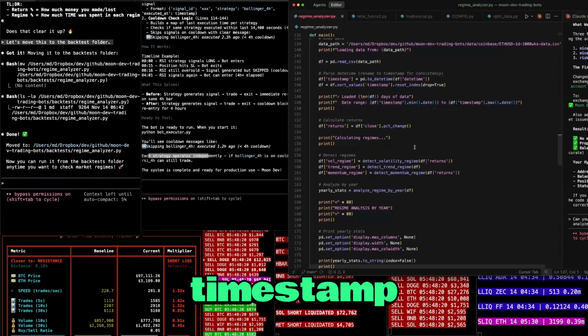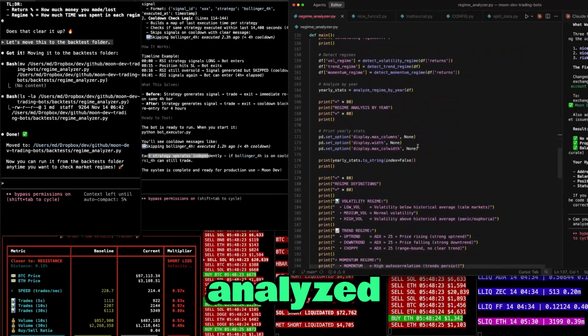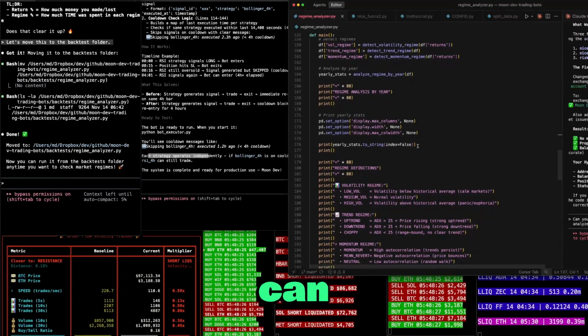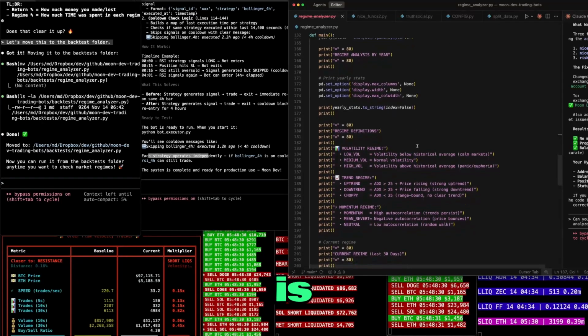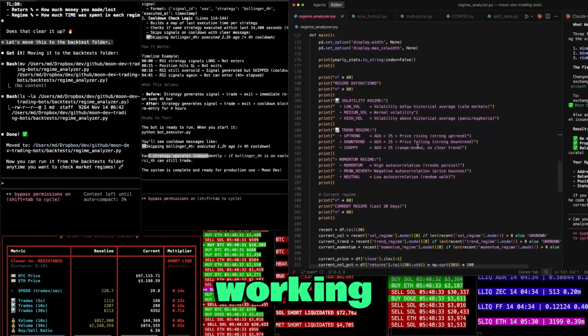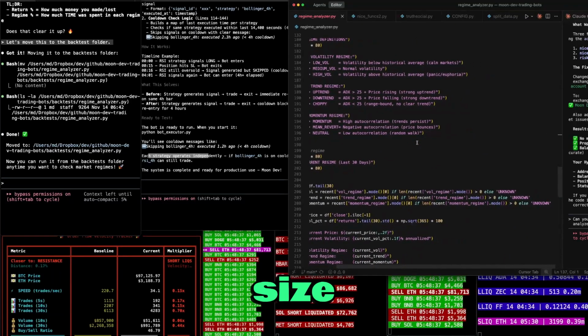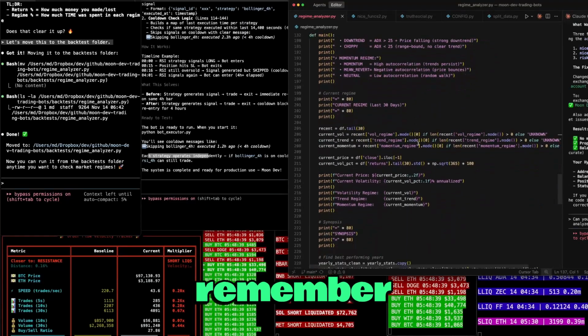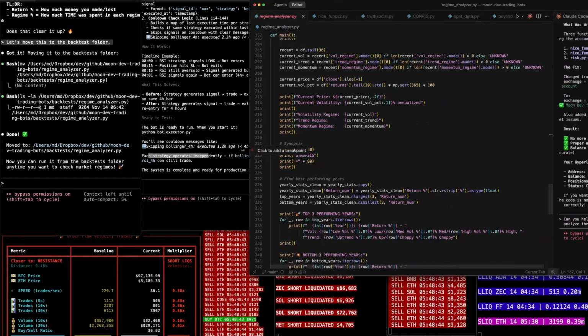Parse timestamp. Calculate returns. Detect the regimes. Analyze by year. That's important so we can understand. Because remember, the main question was, should I run this? Well, is the regime the same as the time it was working in your backtest? If yes, okay, tiny size. Make sure it still works because remember, past is not indicative of the future entirely.